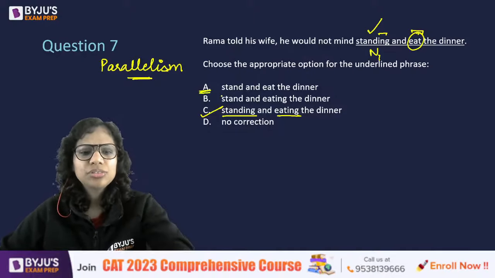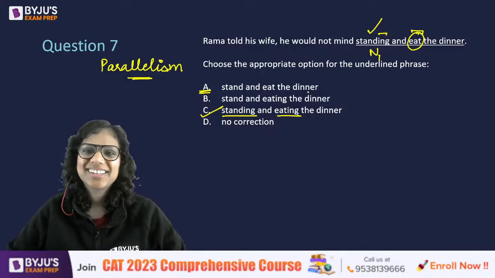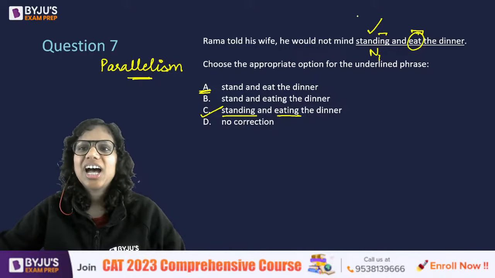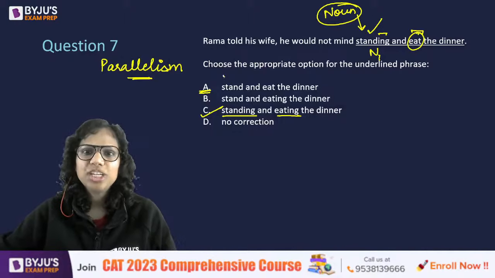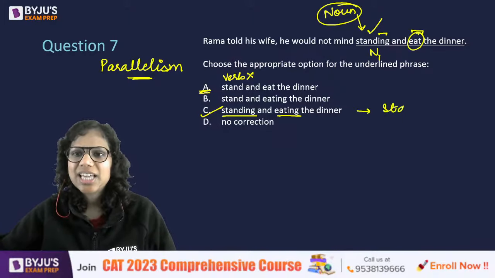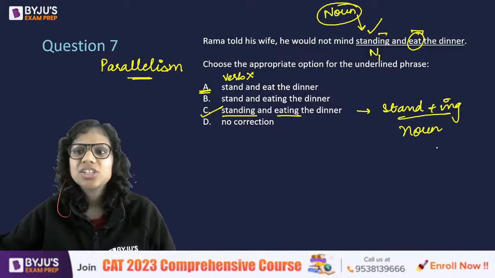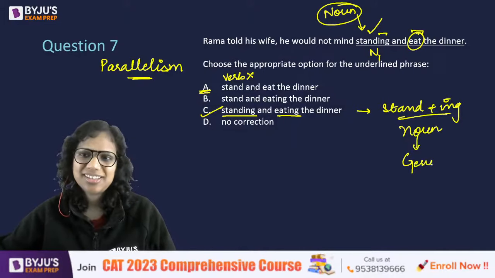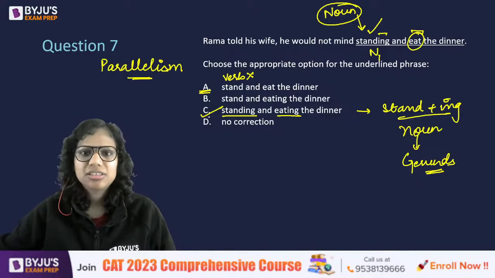Why not A though? He would not mind stand and eat the dinner, because I need to name something here. I need a noun here. I don't need a verb here. So that's why standing and eating. Stand plus ing is acting as a noun here. Such nouns are called gerunds. So he would not mind activity A and activity B. C.